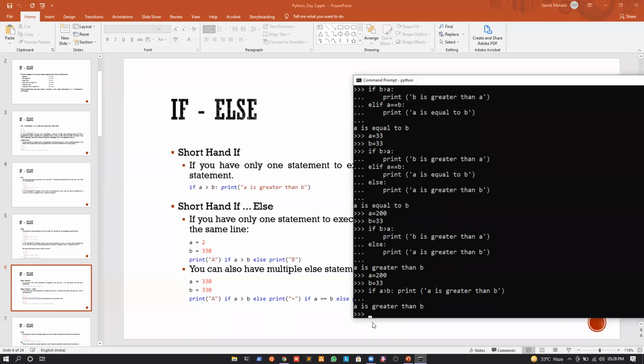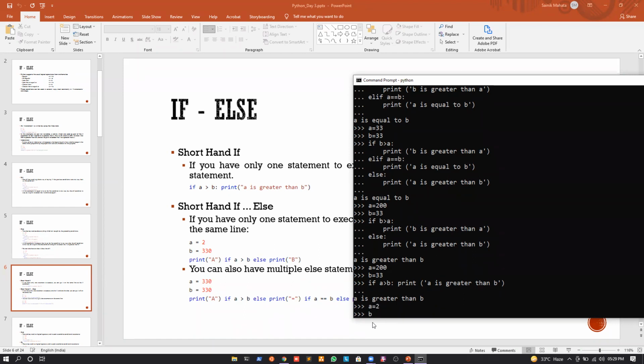So if I do not have an else statement, if I have only an if statement, this is how we can write the same thing that we have seen previously in shorthand, which means in fewer lines of code. But if I have an else statement clubbed with the if statement, then the syntax is a bit different, and let us see how. Let us see an example. Suppose a is equal to 2 and b is equal to 330.